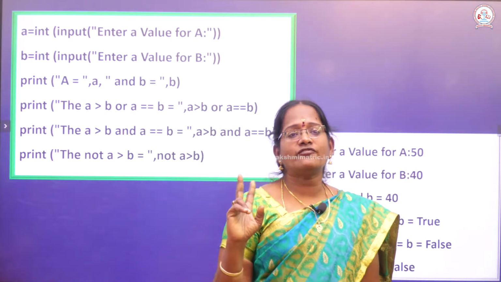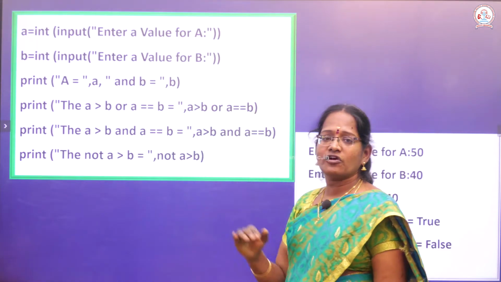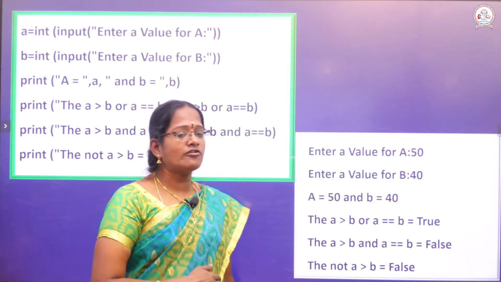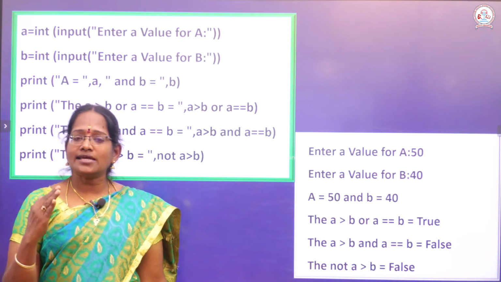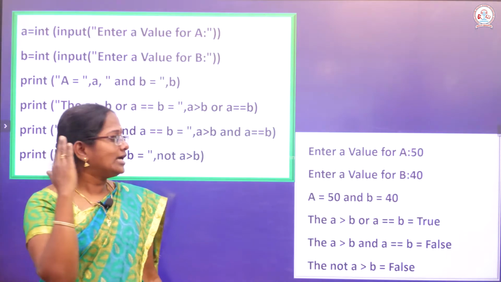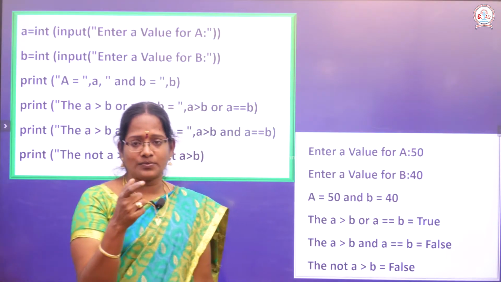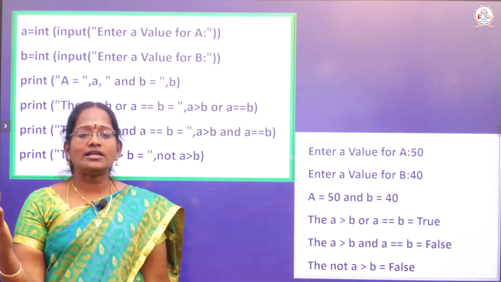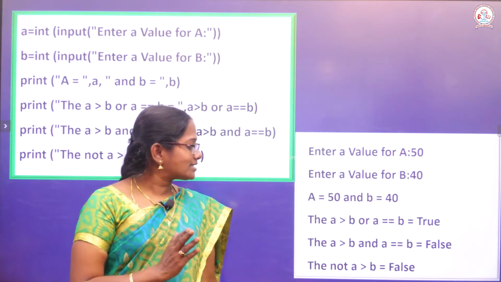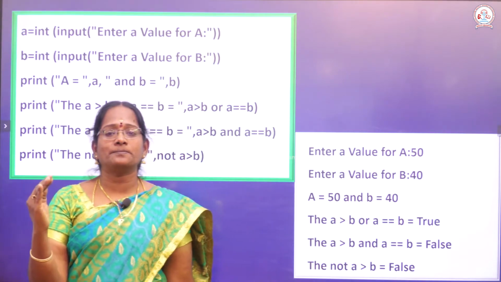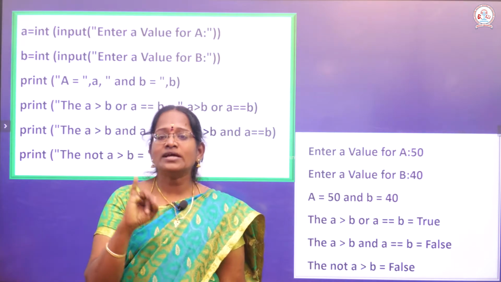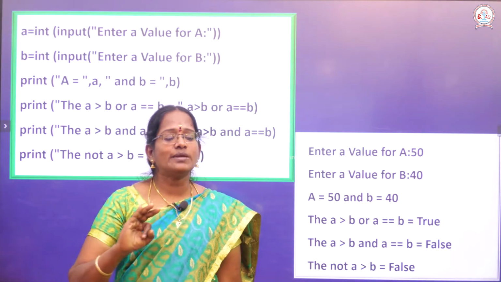Enter the value of a, then enter the value of b. We entered the value of a as 50 and the value of b as 40. Next we calculated a greater than b or a equal to b. If any one condition is true, it will print a true answer. Here a is 50, b is 40, so the first condition is true and it is printed automatically. Second expression, a greater than b and a equal to b. Here a greater than b, the first condition, is true, but the second condition is false, so it will provide a false answer.